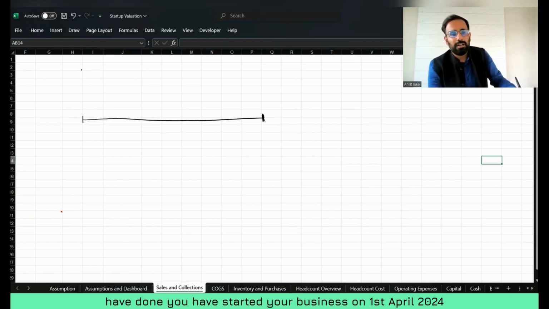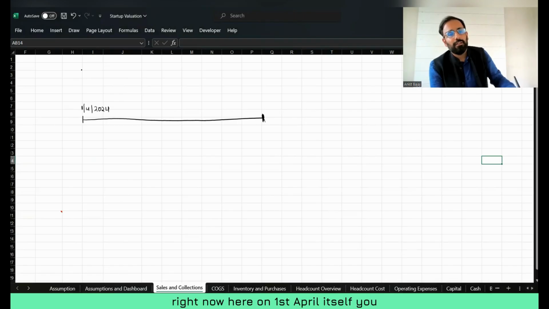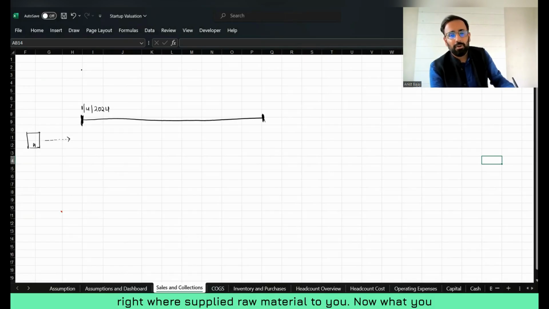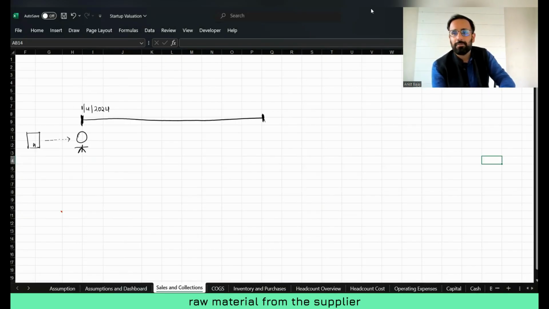Now, let's suppose you have started your business on 1st April 2024. On 1st April itself, you have purchased raw material from the supplier. There is a supplier who has supplied raw material to you. You have acquired this raw material from the supplier.